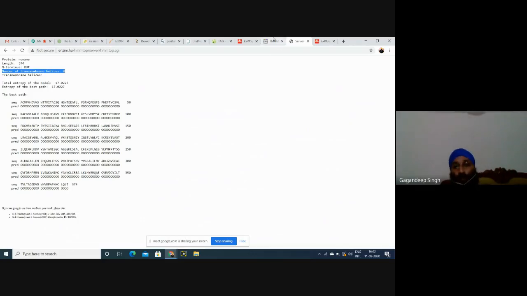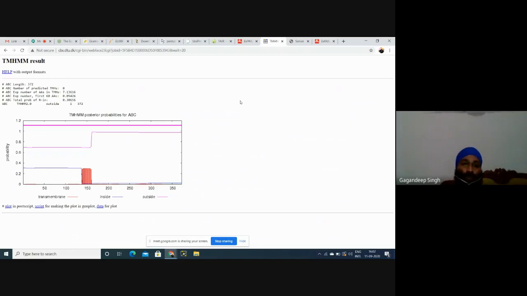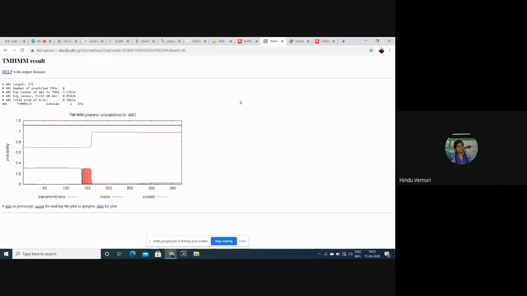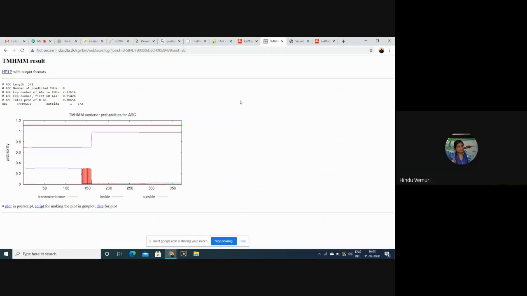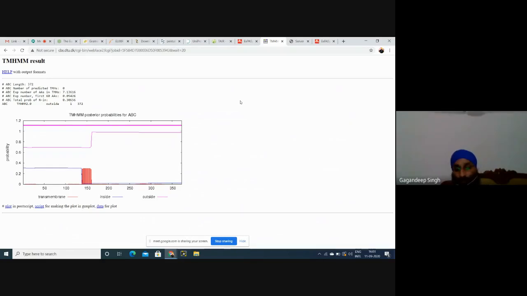First of all, do you know there are some amino acids that are transmembranic, some amino acids are hydrophobic, and some are hydrophilic, some are polar and some are non-polar in nature. Maybe everybody is aware of this. So these tools have categorized those amino acids: the amino acids which are hydrophobic cannot be in the cytoplasm. They should be transmembranic.